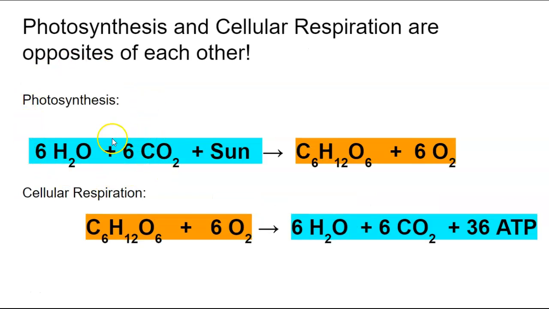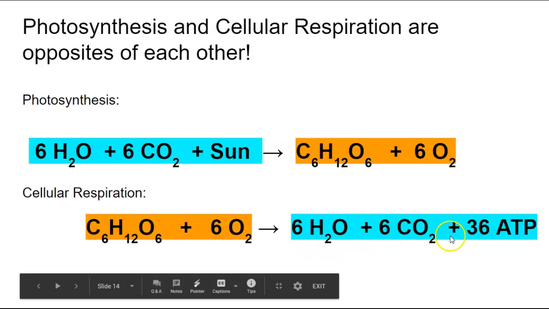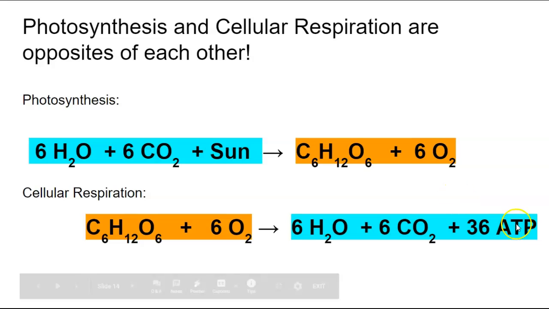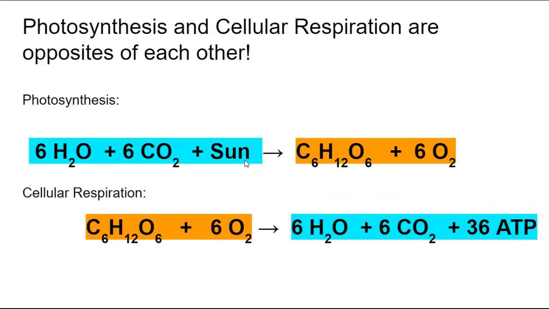I used some different colors here, but can you see they're opposites of each other? Almost, right? So photosynthesis starts with water, CO2, sunlight. Cellular respiration ends with water, CO2, ATP. Well, sunlight and ATP, those are both forms of energy. Okay, so they're similar in that they've got H2O, CO2, and energy.